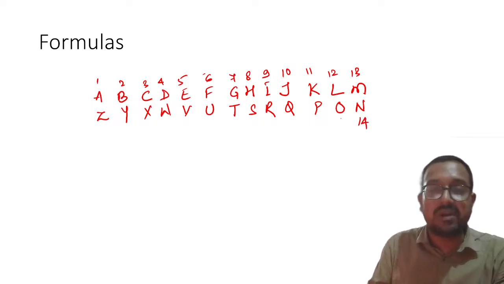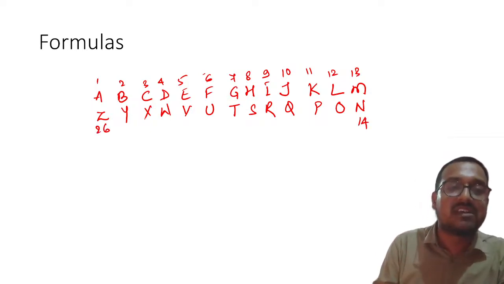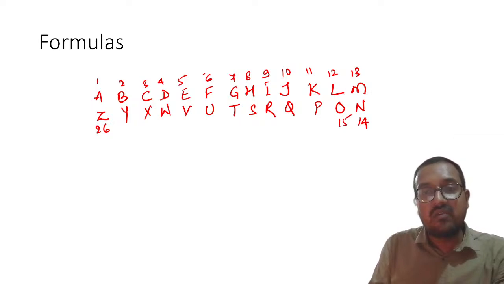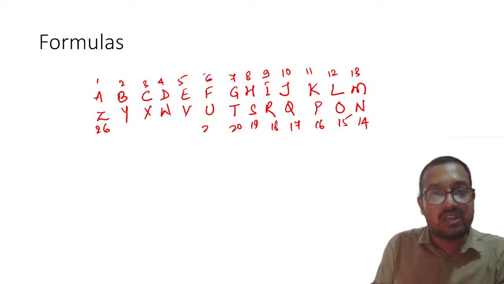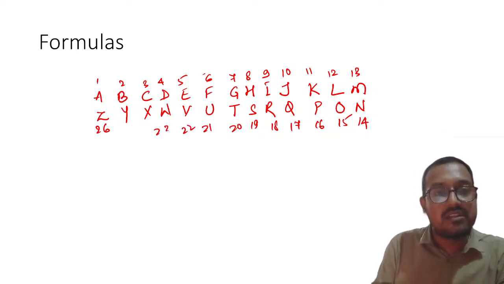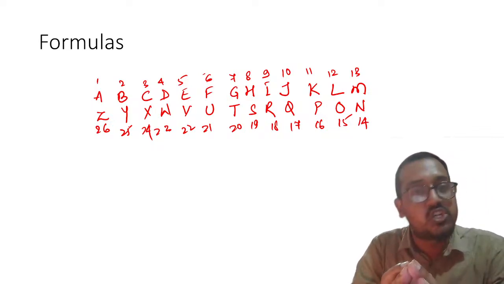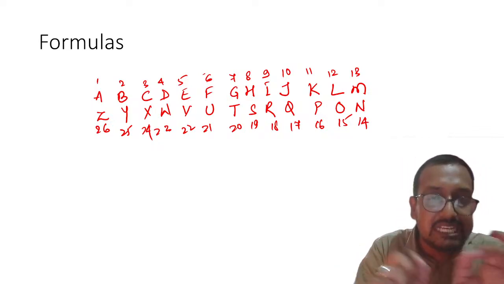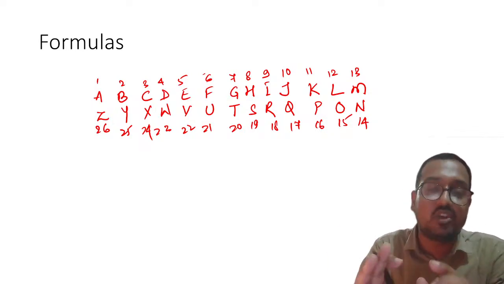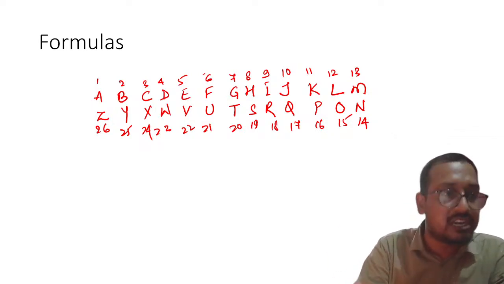See, 13th is the midpoint. Why? Because this is 26th, right? So 14, 15, 16, 17, 18, 19, 20, 21, 22, 23, 24, and then 25. My dear students, please make sure that you are remembering. If not remembering, don't worry. You should at least draw this table or diagram in your copy whenever you get the answer sheet. Understood?